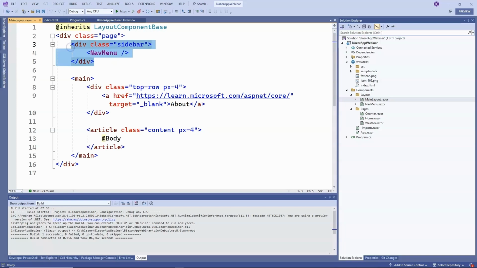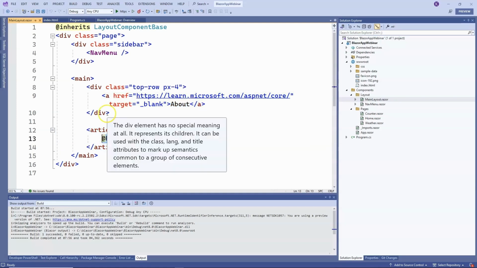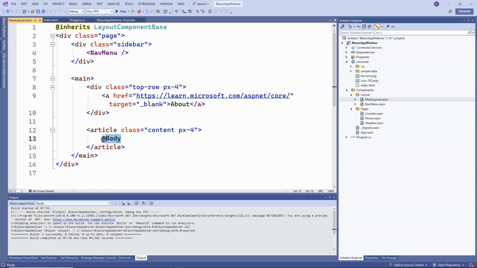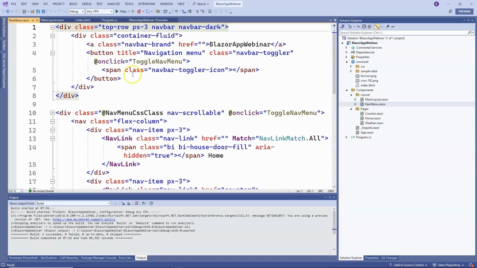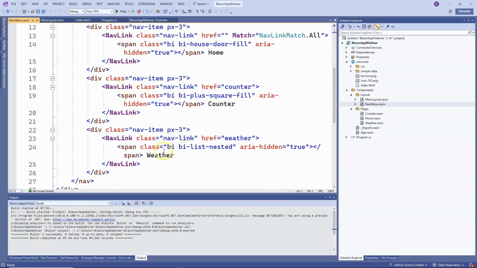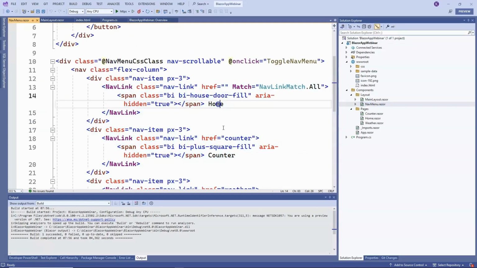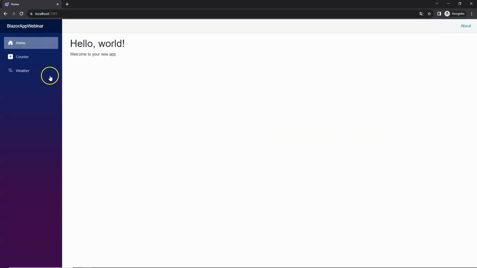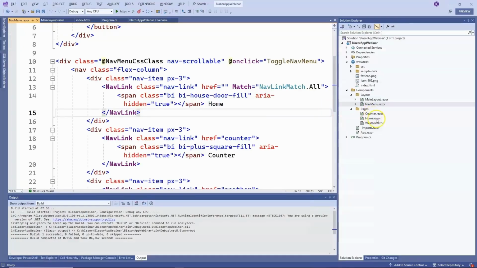On the left side, we have our menu, and in the main section, we have the top section with the about link and the main body section. So in this template, instead of the @Body, our components from the pages folder will be displayed, which we will get to shortly, and we have the use of the nav menu component, which is defined here. And here we have the links to various subpages. So this is the sidebar with the links in our application. Okay, now let's move on to our pages.